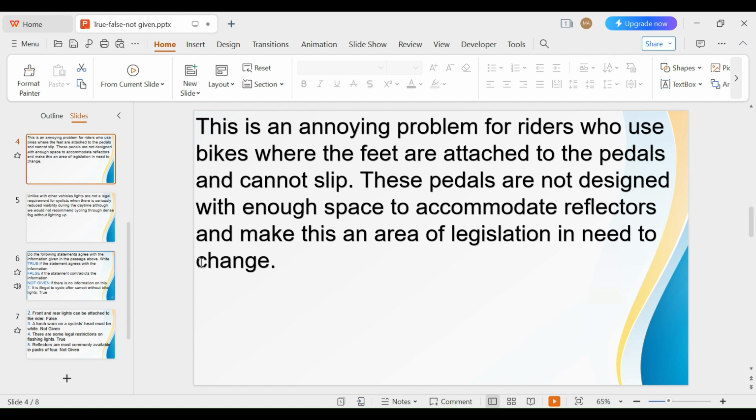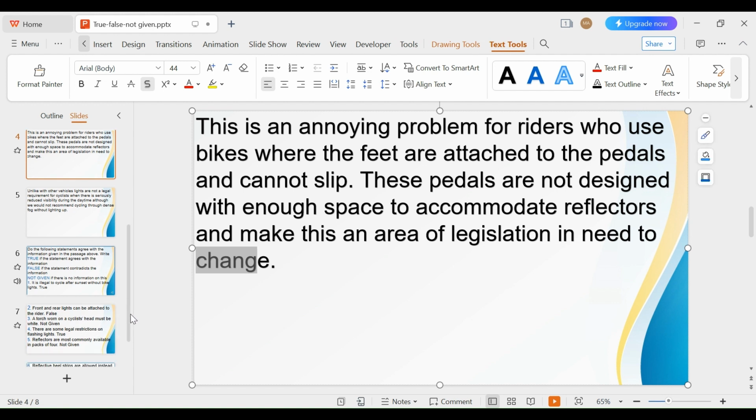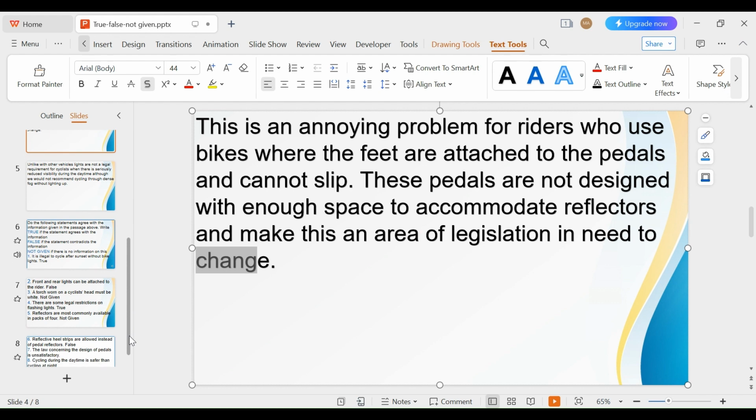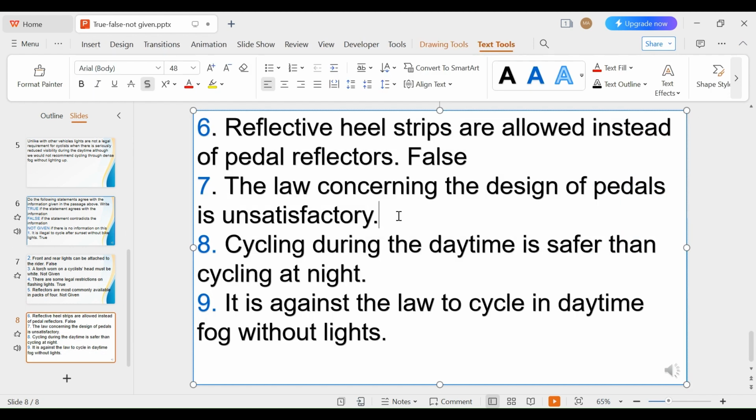So that means the law is not satisfactory. We need to change it. So that is true because we need to change it. So move to the other one.